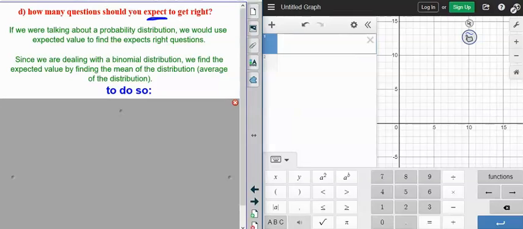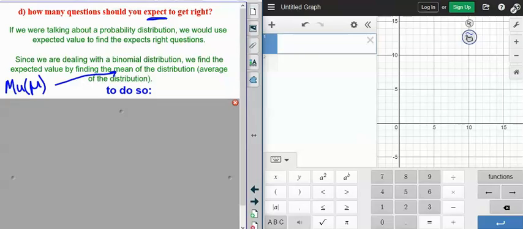Since we are dealing with a binomial distribution, we're going to find the expected value by finding the mean of the distribution, the average of the distribution. Just real quick, I'm going to do this off to the side. We have a thing called mu. I'm going to give it a symbol. We're going to talk more about this when it comes to normal distribution. Let's call it mu. That is the mean of the distribution here. We're going to talk more about that in the next lesson.